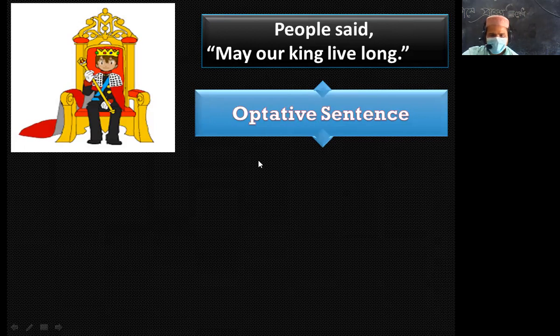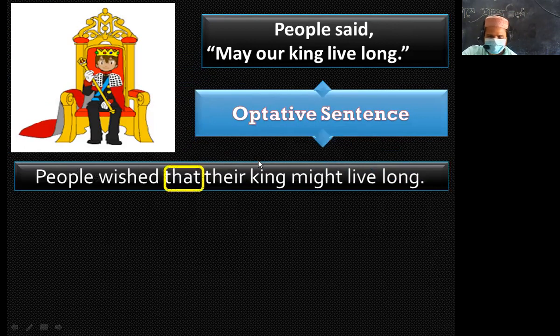Okay, so let's see. People, instead of said, I can use wished. That instead of inverted comma.